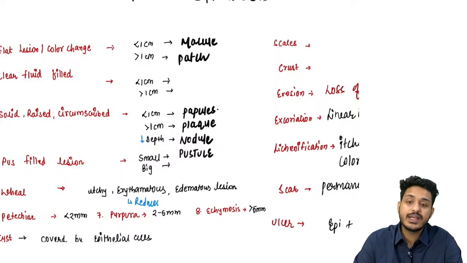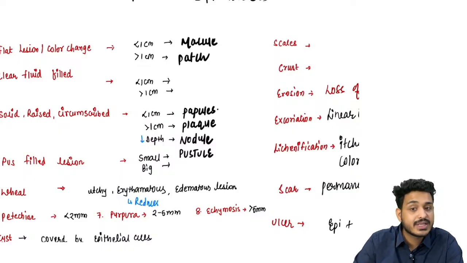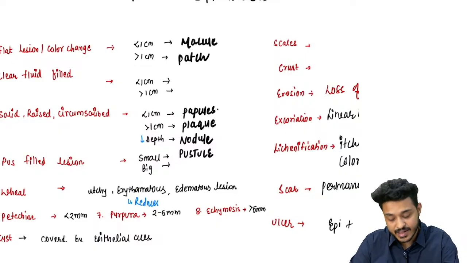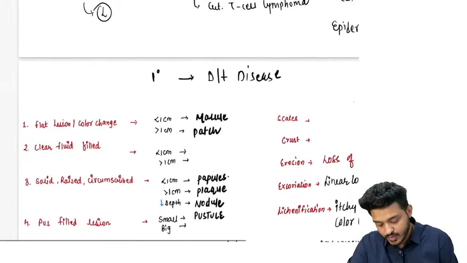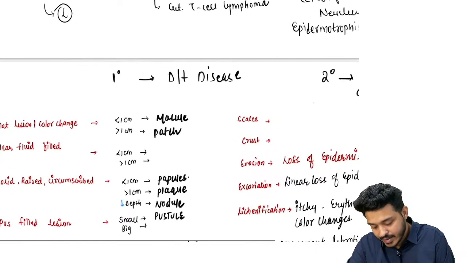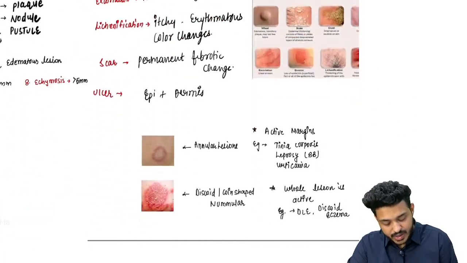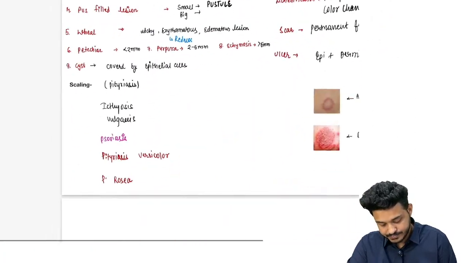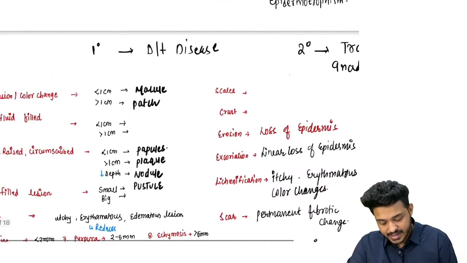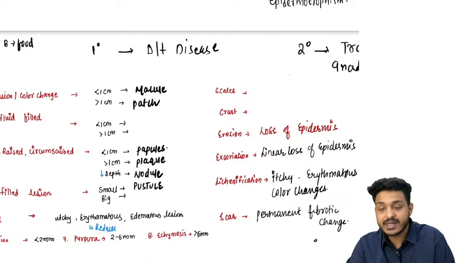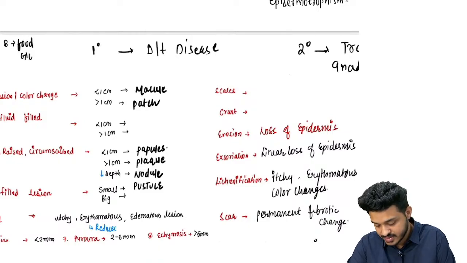अगर लीशन क्लियर फ्लूइड भरा हुआ है, कोई भी लीशन हो उसके अंदर क्लियर फ्लूइड है, क्लियर फ्लूइड is telling us about what? Viruses generally, right? There is a simple rule, right? What is the simple rule we are having? Anytime you are having bacteria coming into your body, why is bacteria coming into your body? In the search of food, beta, right? Bacteria is coming into your body in the search of food, right? And what is the food for bacteria? This is going to be glucose.